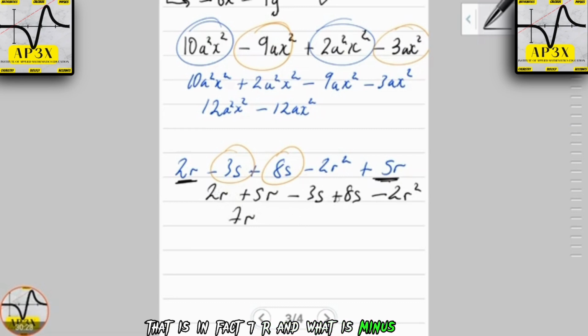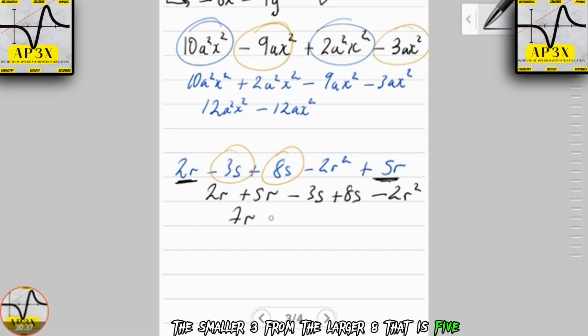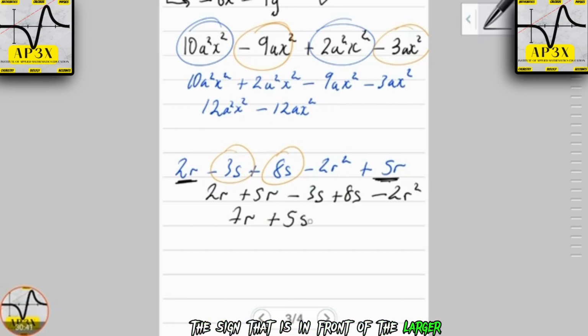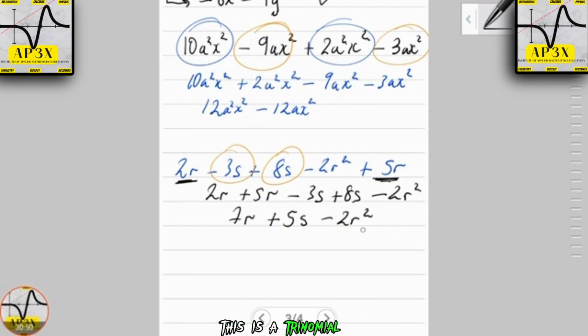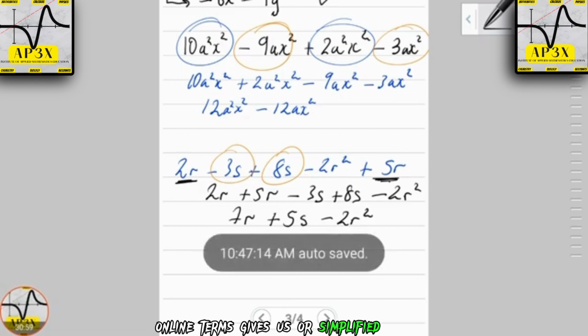And what is minus 3s plus 8s? Unlike signs, take the smaller 3 from the larger 8, that is 5. And then of course the sign that is in front of the larger number is in fact positive, so it's positive 5s. Then we have minus 2r squared. This is a trinomial expression, because 3 unlike terms gives us our simplified answer.